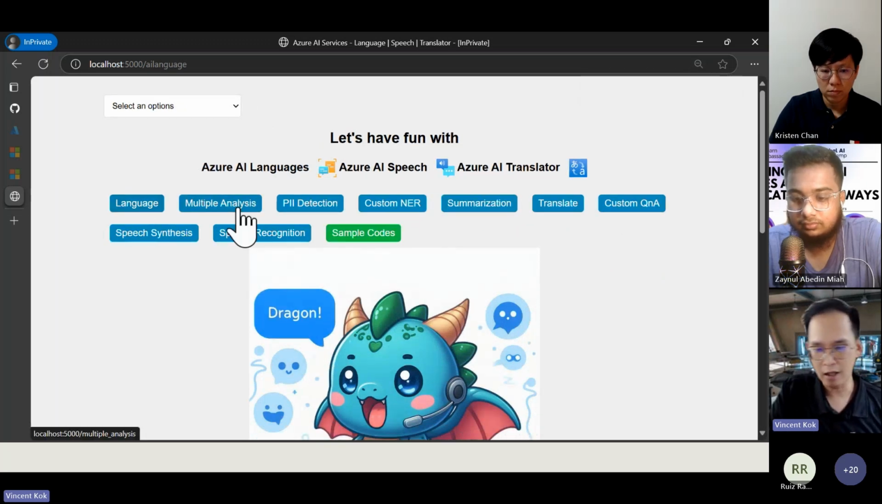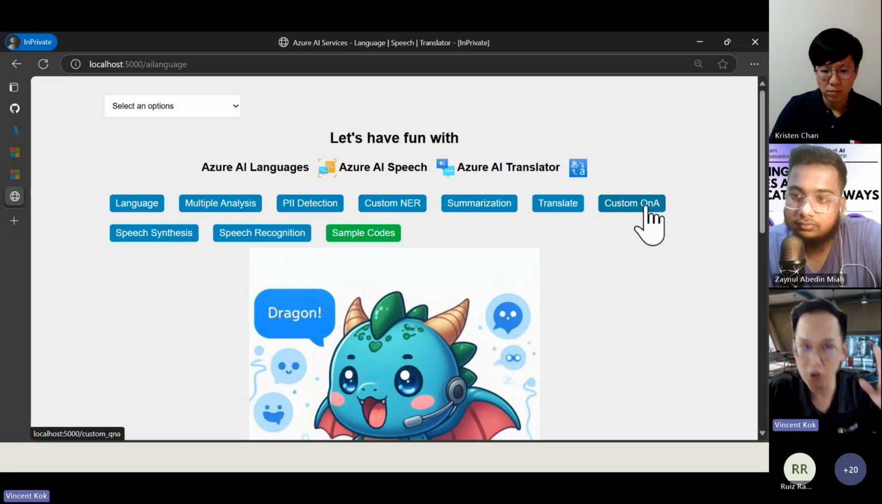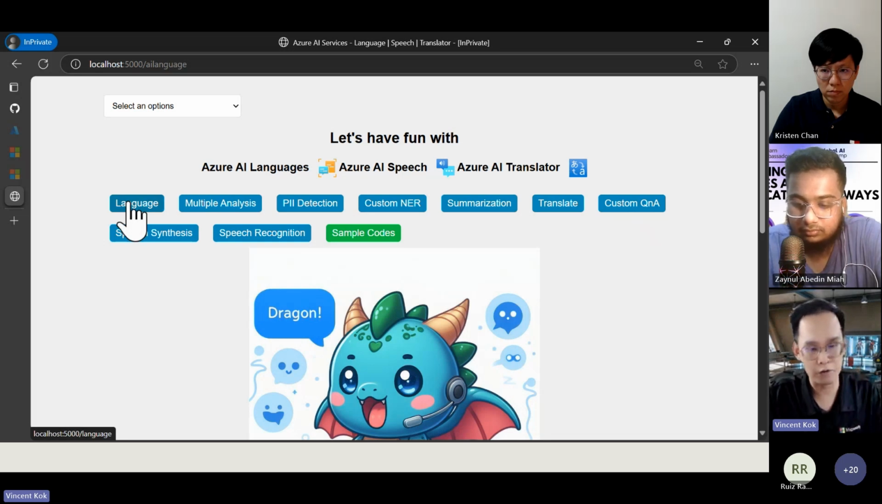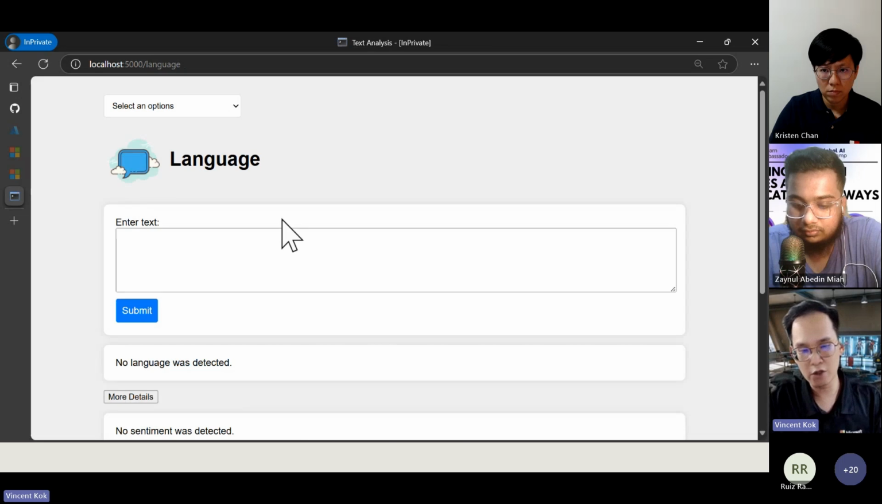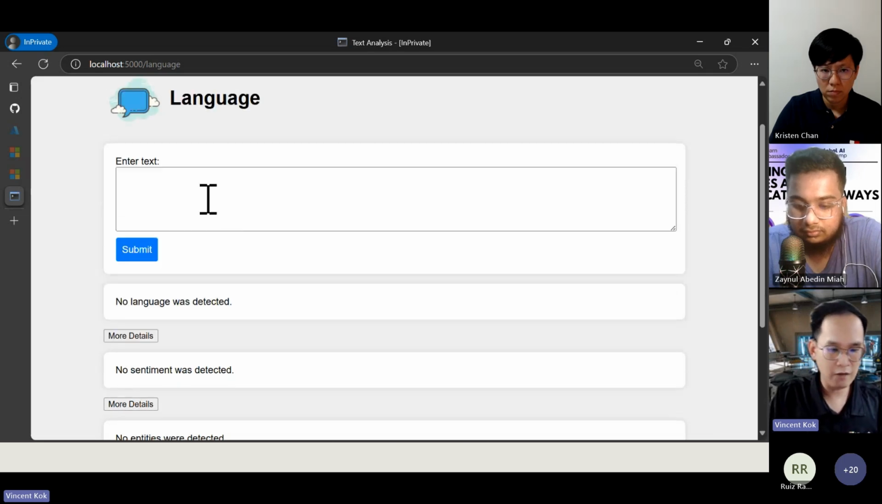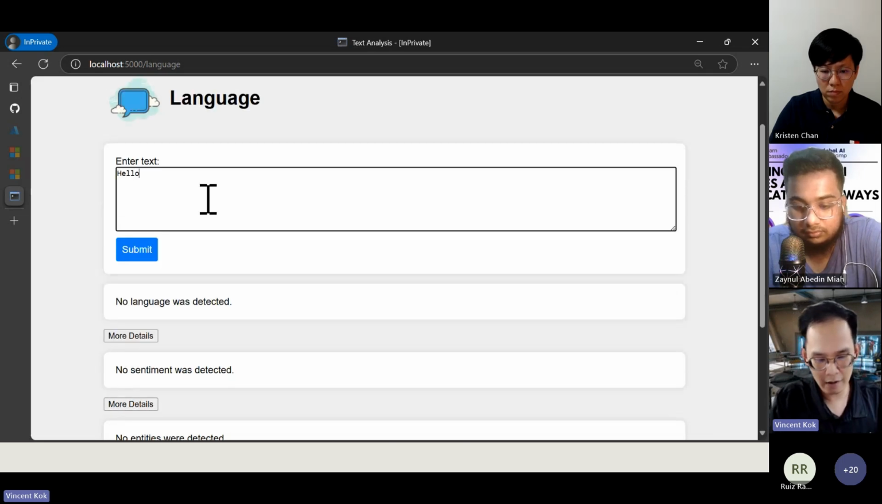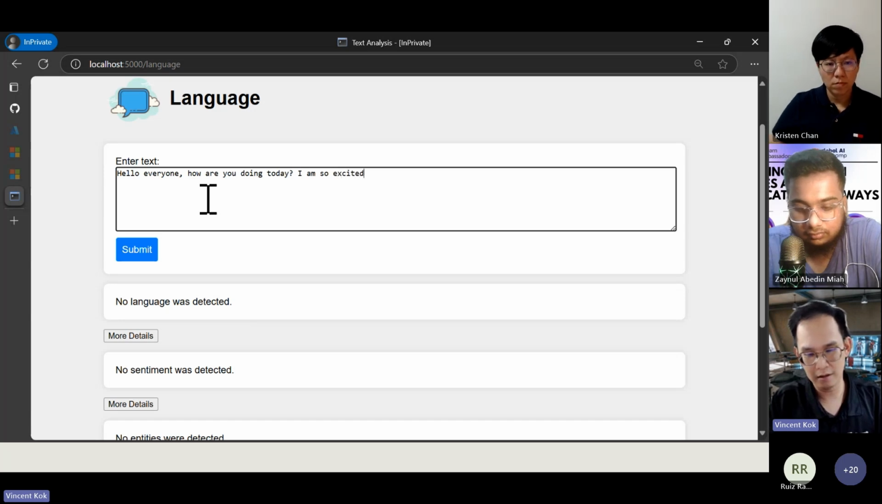Now let's look at the first demo here. Let's say all these are applicable buttons. I'm not a software engineer, like I say, not front end or back end. So as long as it's workable, it's good enough for me to share the concept with you. So let's try with the first one, language. Let's say we try something: Hello, everyone. How are you doing today? I am so excited.